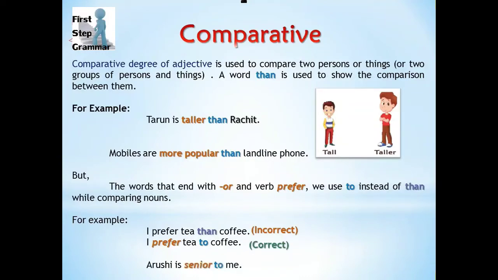Another example, "Arushi is senior to me." Now here the adjective is "senior" and it ends with "or," so we have used "to" as a preposition here instead of "than." Let's see the third type, that is superlative degree.